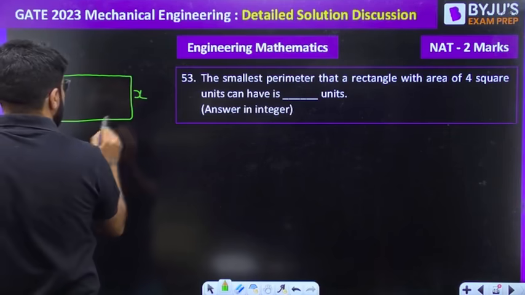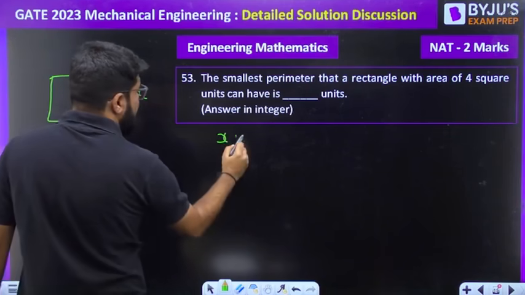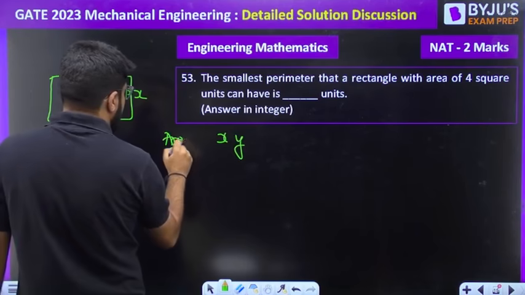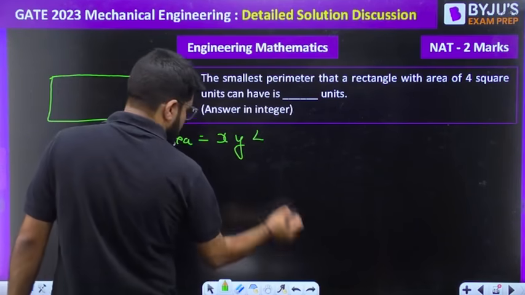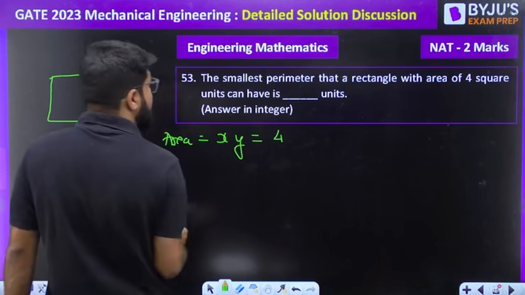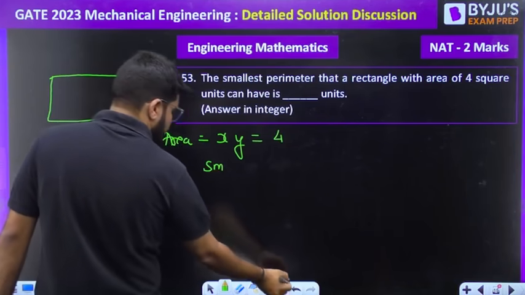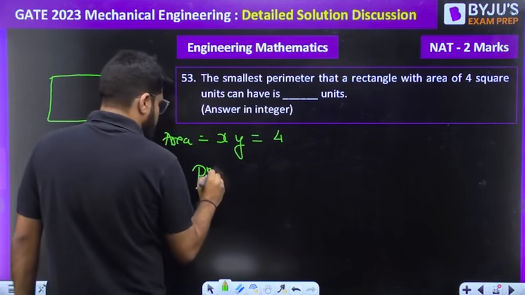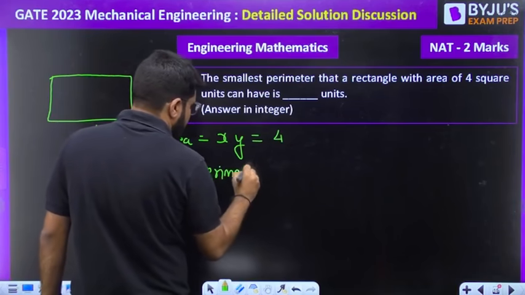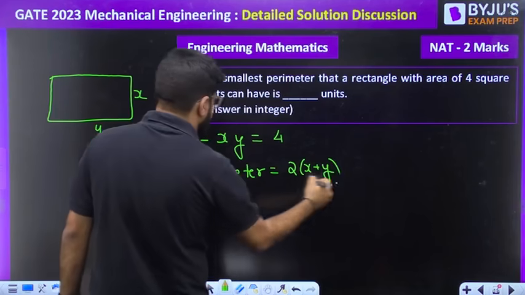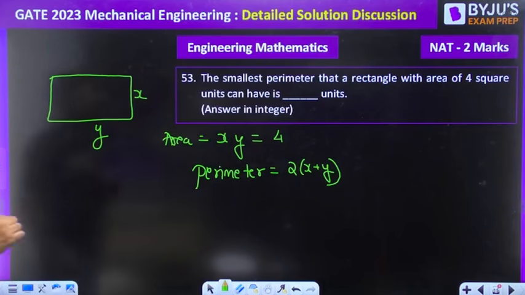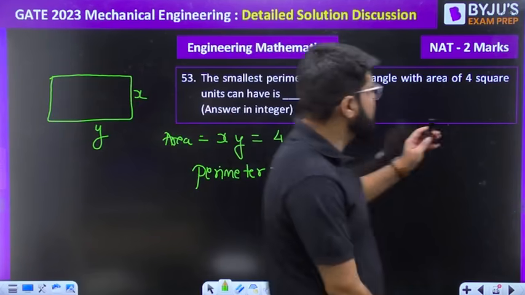Okay, let's say this is x, this is y. You are given x into y, that is known as the area, and that is equal to 4. What is the smallest perimeter? So what should be the perimeter formula? We know that perimeter is given by twice of x plus y, isn't it? The perimeter will be given by twice of x plus y, and area is given as 4.